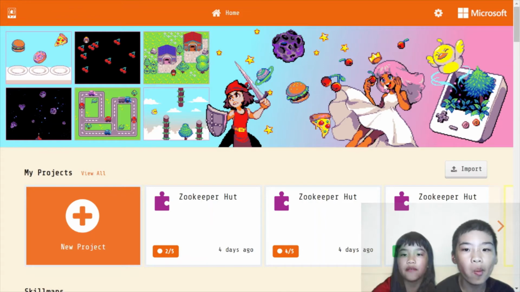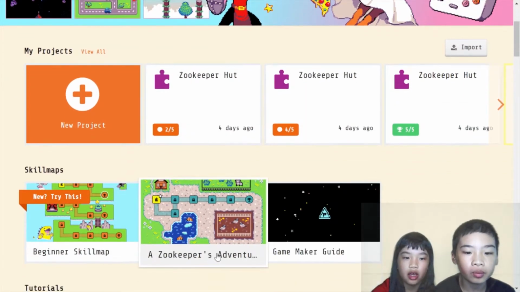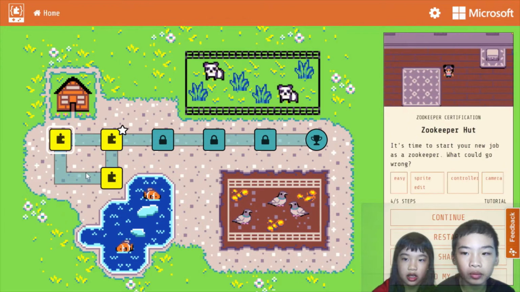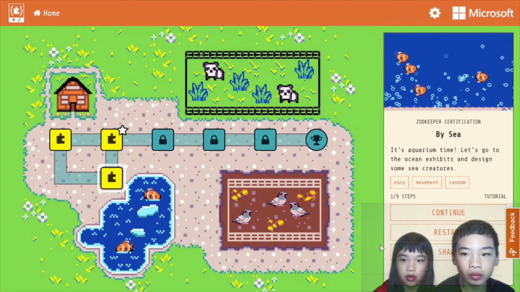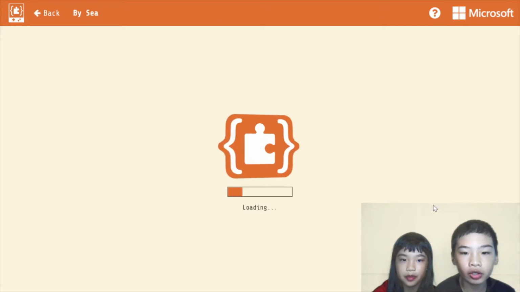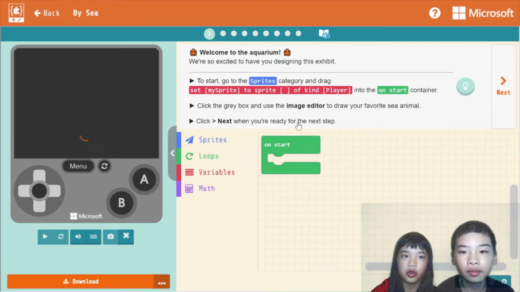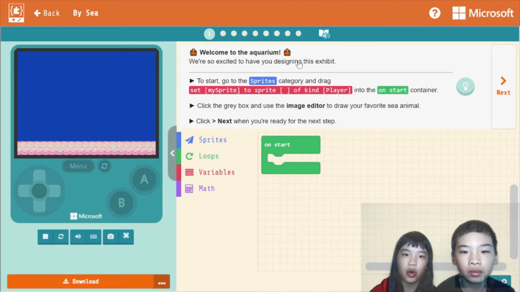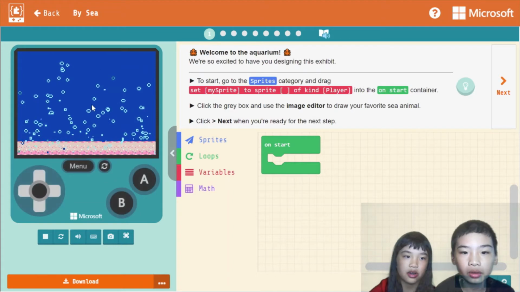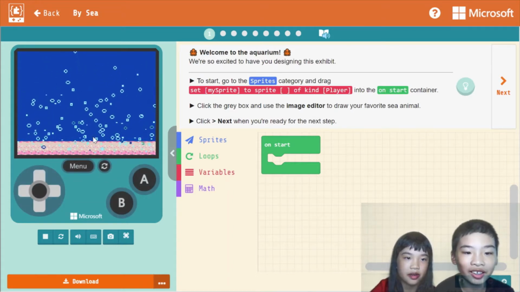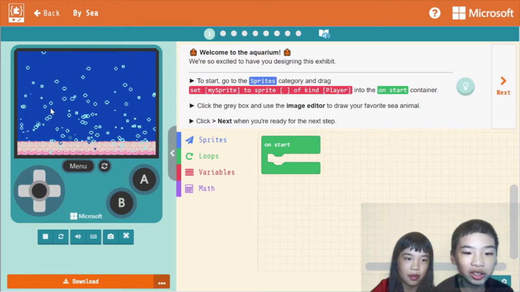Today we're in Microsoft MakeCode Arcade and we're going to do A ZOOKEEPER'S ADVENTURE. We already completed the zookeeper hunt and now we're going to do by sea. There are two choices after the first one, by land and by sea. Welcome to the aquarium. We're so excited to have you designing this exhibit. Right now the project's running and there's an ocean exhibit with bubbles and sand.